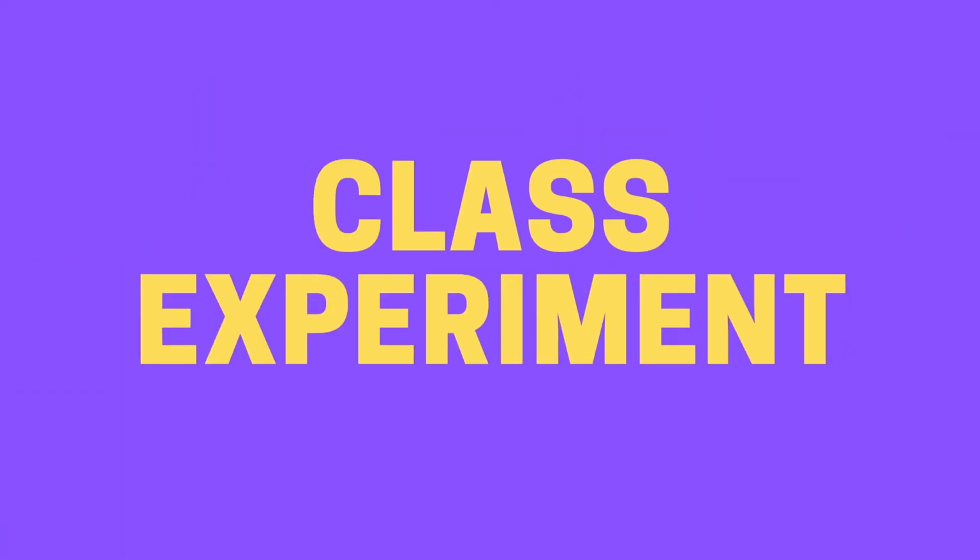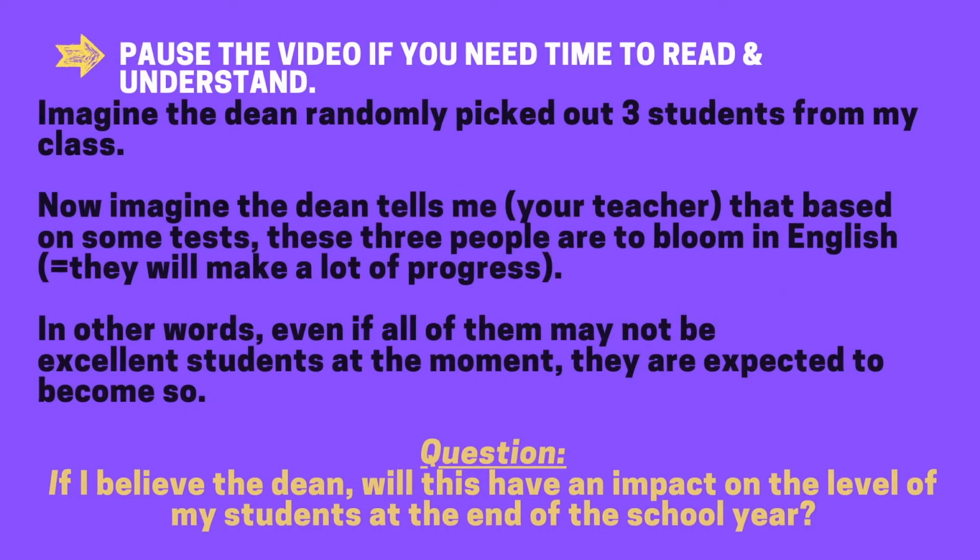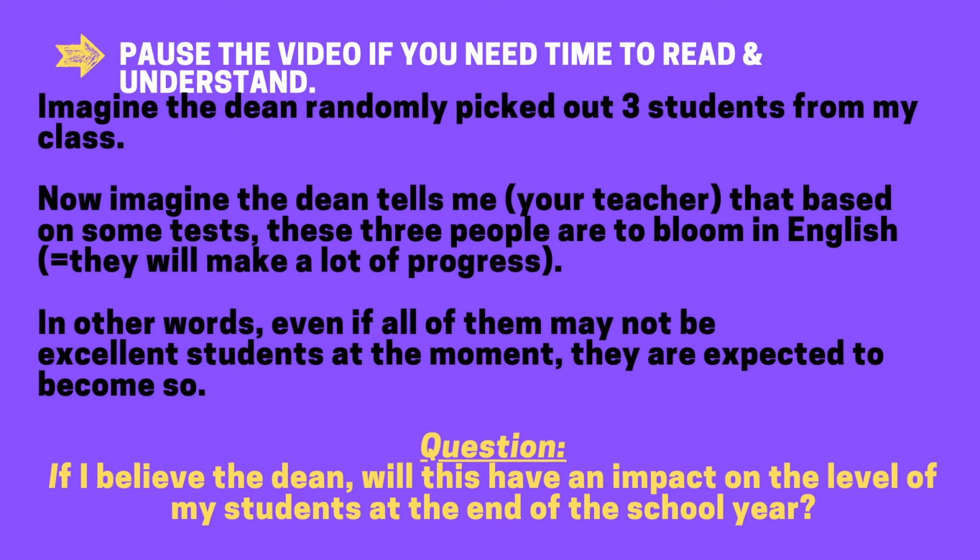Okay, you're now going to take part in a short class experiment. Okay, I want you to consider the following scenario. You've got to imagine that the dean of the faculty, le doyen, has randomly picked out 3 students from my class. Randomly, okay? Now, I want you to imagine the dean tells me, so your teacher, that based on some tests, these 3 people are to bloom in English. They'll make a lot of progress this year.